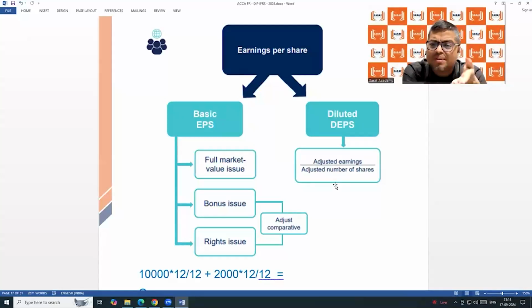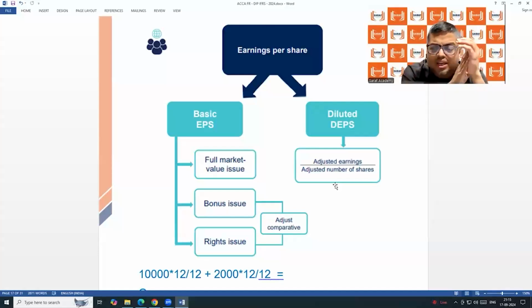Suppose in Saraf Academy, we want to purchase some IT things, computer, camera, laptop and all that. You will say, you must have money in the business. Suppose I don't have money, cash or bank. So I want money in my business to grow. So I have issued shares in a private company to Prakash and Vidisha only. They purchased the shares of the company. They have given further money to the company, and that money the company has invested in the assets.